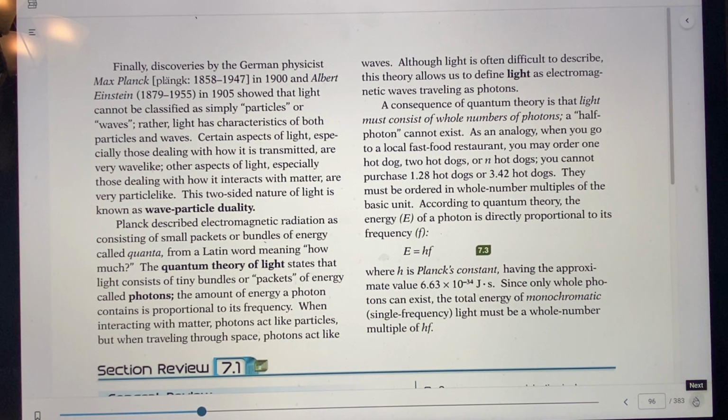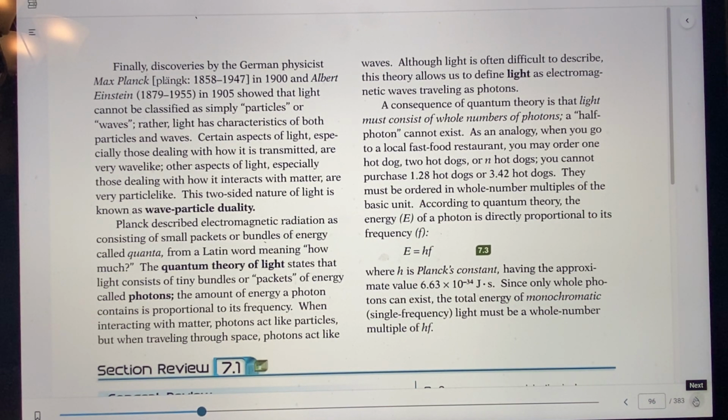So certain aspects of light, especially those dealing with how it is transmitted, are very wave-like, they look like waves. But other aspects, especially those dealing with how it interacts with matter, are very much like particles or bullets. So this two-sided nature was known as the wave-particle duality.